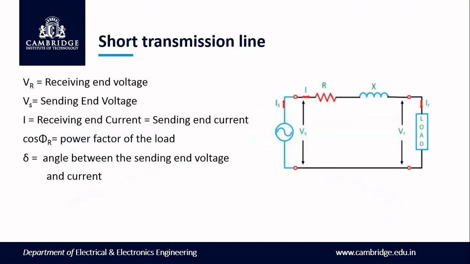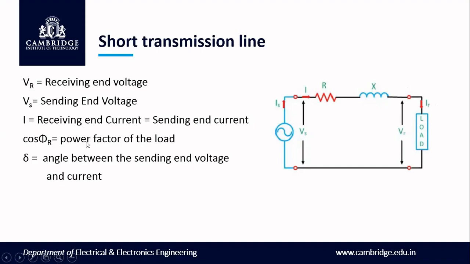Here we can see the circuit diagram for the short transmission line, where Vs is the sending end voltage and VR is the receiving end voltage. Usually the load we are going to take is an inductive load, and the parameters R and L will be taken into consideration and the capacitance effect will be neglected. In this short transmission line, the sending end current IS and the receiving end current IR will be the same. That is why they are represented as I.